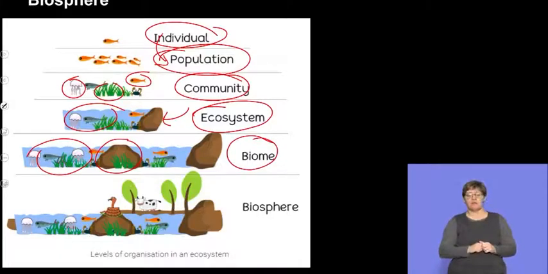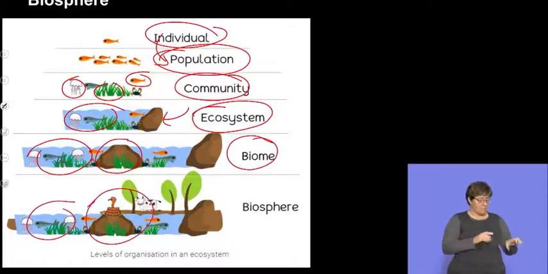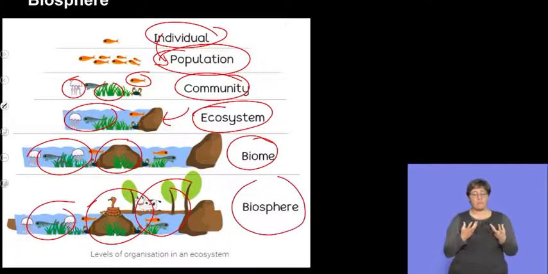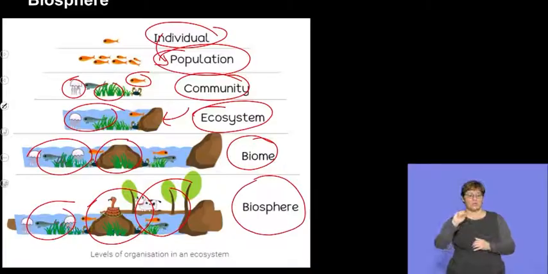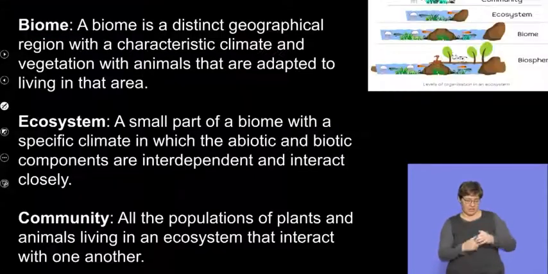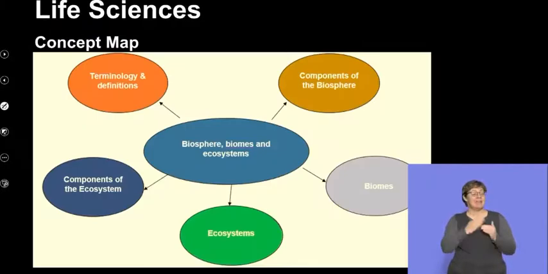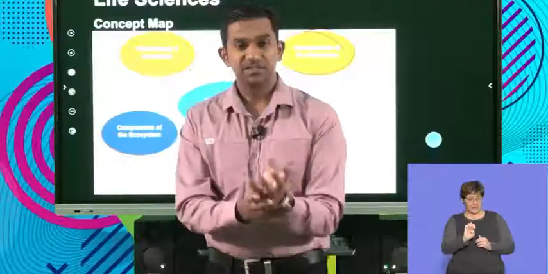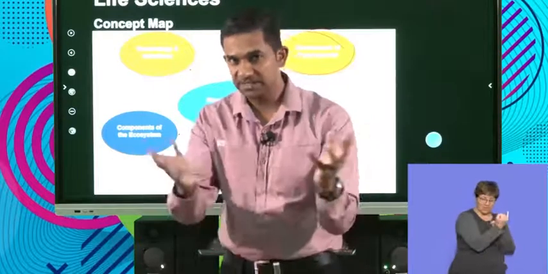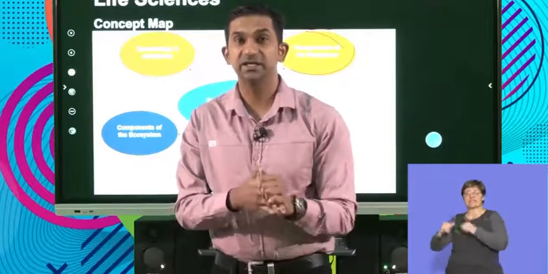And then if we take several biomes and we put them together and we see how they interact with each other, we get to the concept of a biosphere. So those are the several components in the biosphere if we were to break that down into its smaller building components. So we've looked at the biosphere, and ultimately it's important that we recognize that the components of the biosphere are from the smallest individual to the most complex systems, which we refer to as the biosphere.